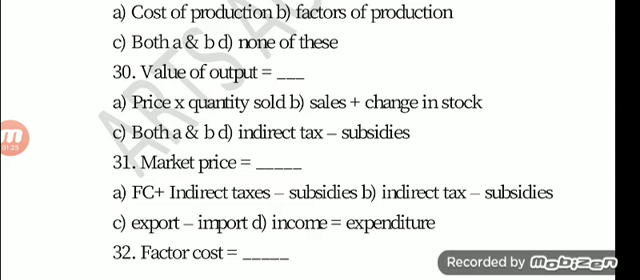Next, question number 31. Market price is equal to dash. A, FC plus indirect tax minus subsidies. B, indirect tax minus subsidies. C, export minus import. D, income equal to expenditure. The answer is FC plus indirect tax minus subsidies.